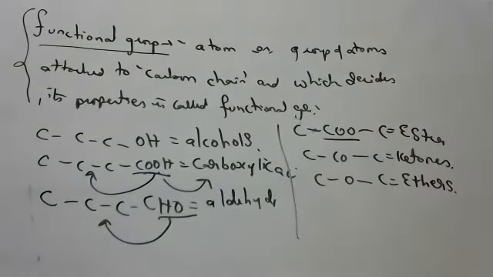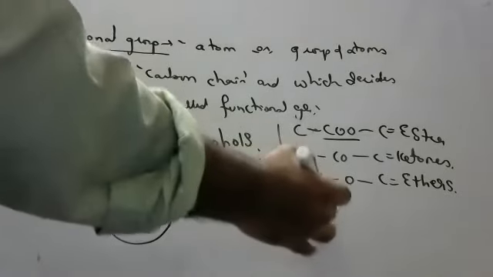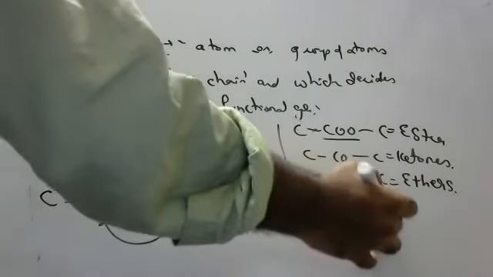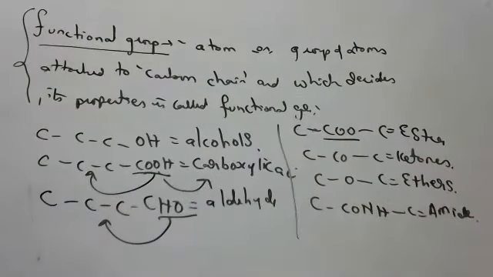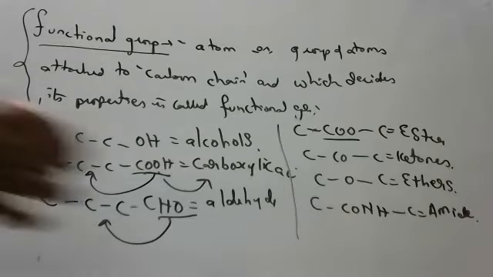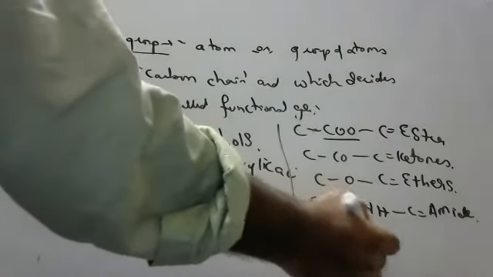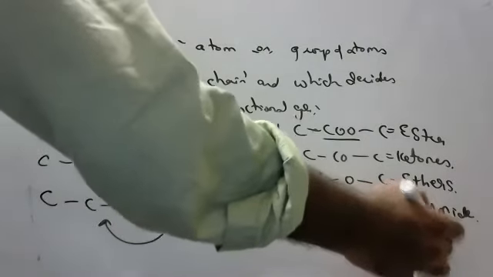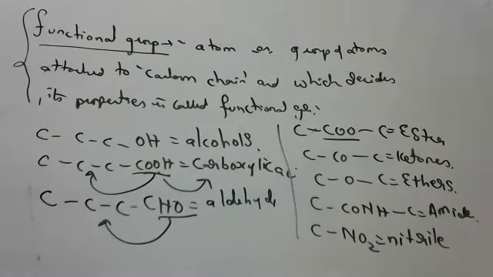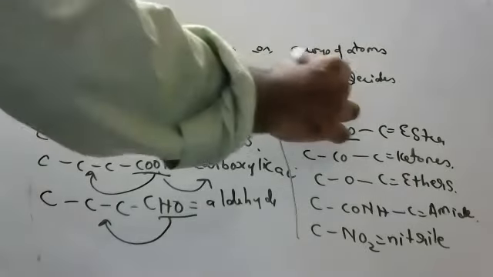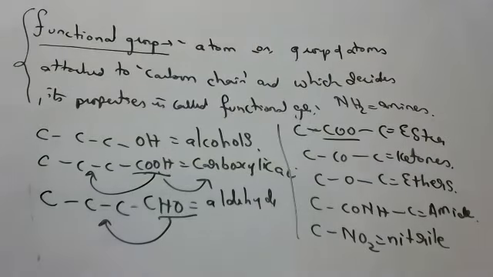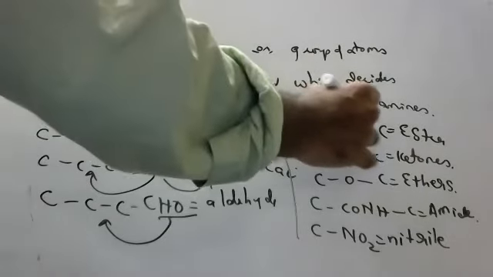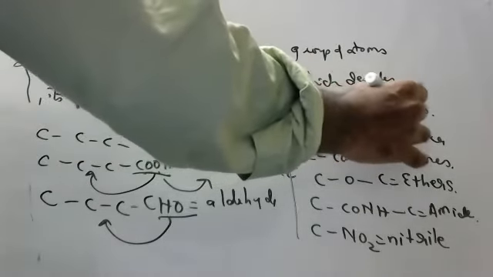Suppose I keep in the middle CONH, then they are called amide. Suppose I keep NO2, then they are called nitro. Suppose I keep NH2, they are called amines. Suppose I keep only CN, cyanide, nitriles. Like this, so many functional groups will be there, children.